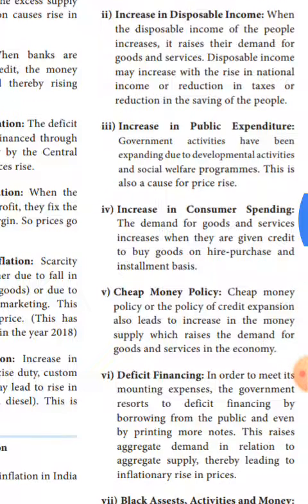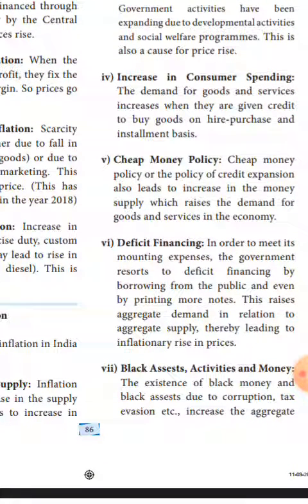Now the sixth reason is deficit financing. In order to meet more expenses, the government borrows finance from the public and also prints more notes. This increases aggregate demand in relation to aggregate supply. That is also one of the reasons for inflation.